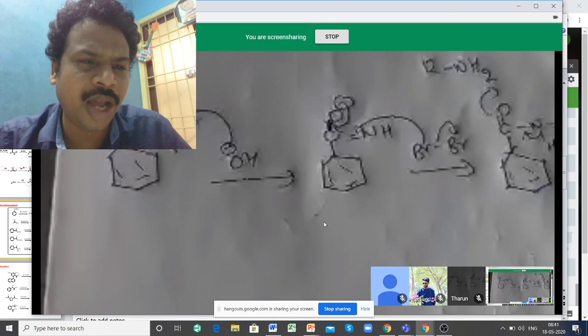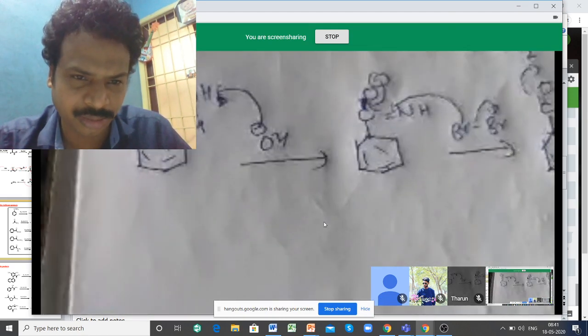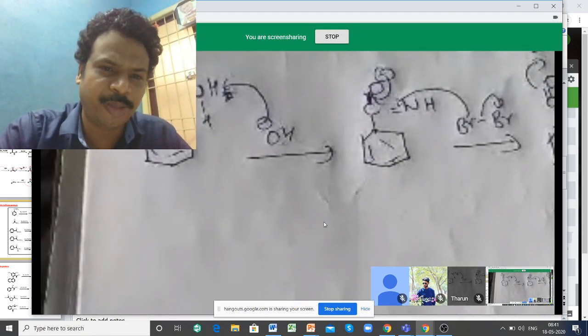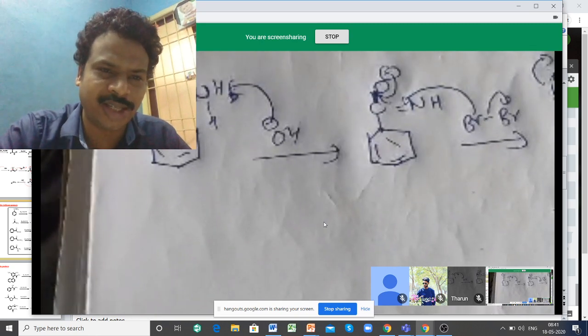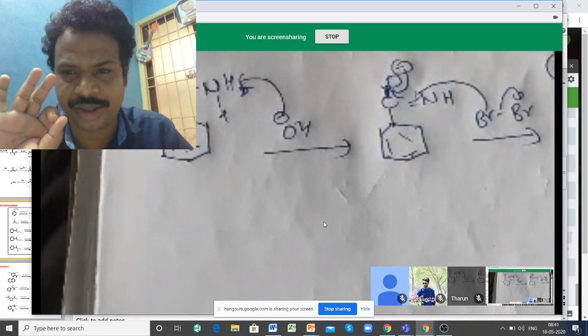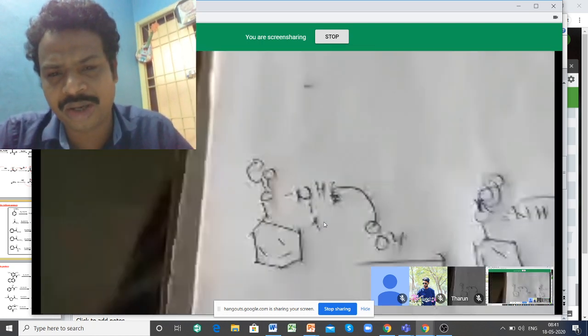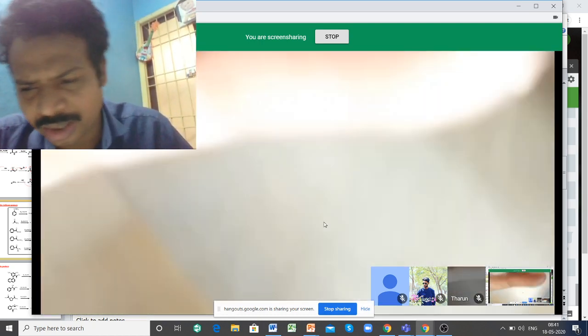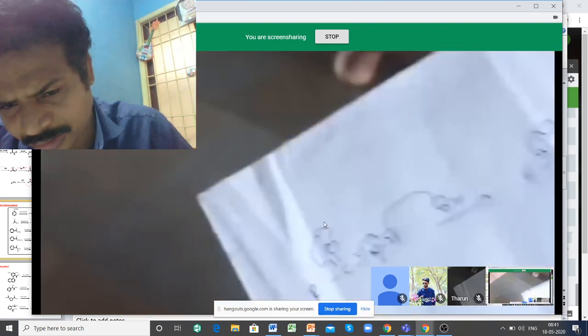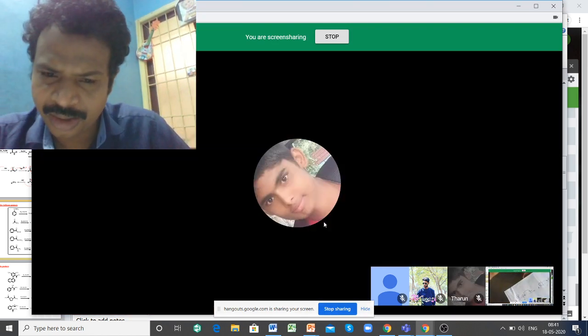Tarun, mechanism, I want a clear arrow shooting. Once it has abstracted the proton, which bond is moving inside? Everything, I want a clear arrow shoot. Okay, do it now. This is wrong, completely wrong. Do it now properly, slowly. Okay, sir.